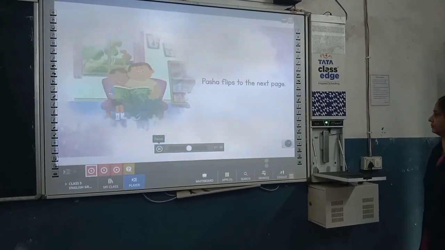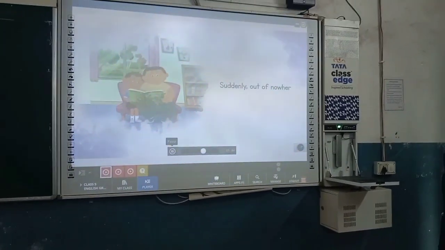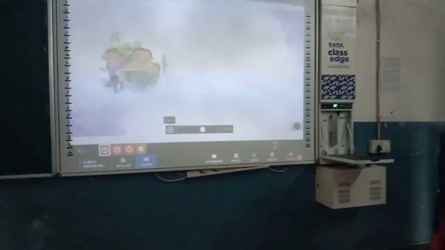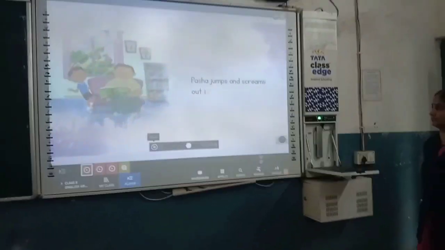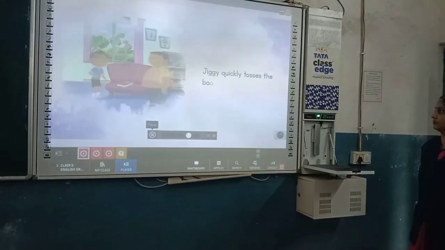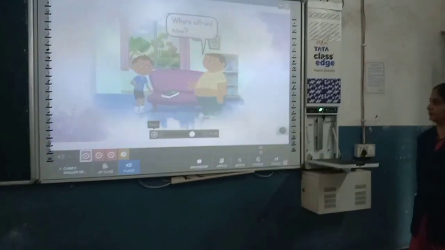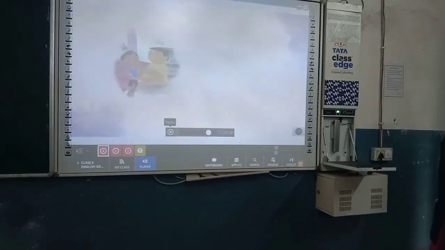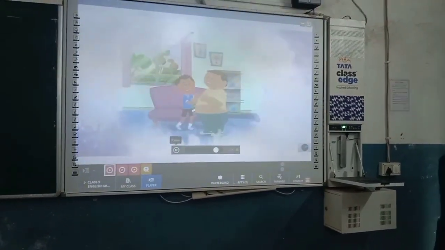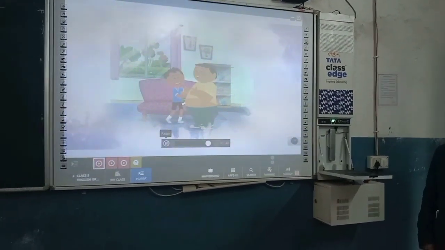Pasha flips to the next page. Suddenly, out of nowhere, a spider falls on the page. Pasha jumps and screams out in fright. Jiggy quickly tosses the book aside. Who is afraid now? Both friends have a laugh. That was a fun story. Jiggy and Pasha's expressions were funny.